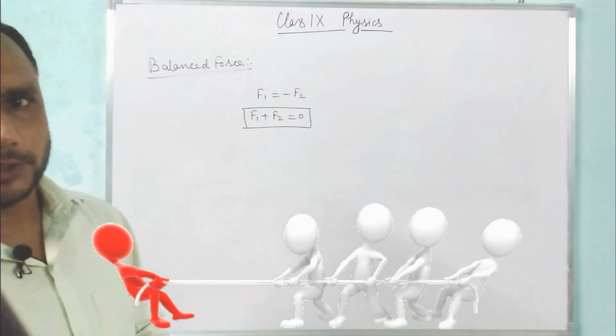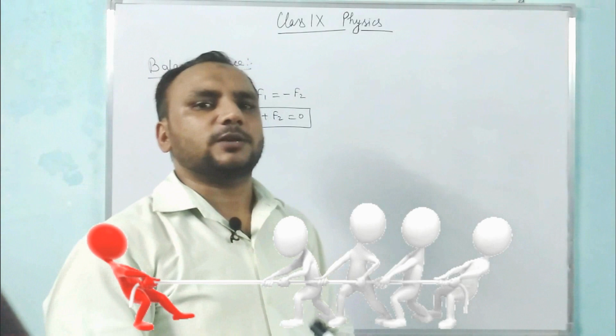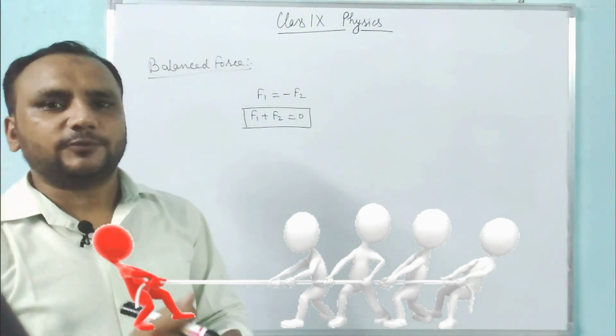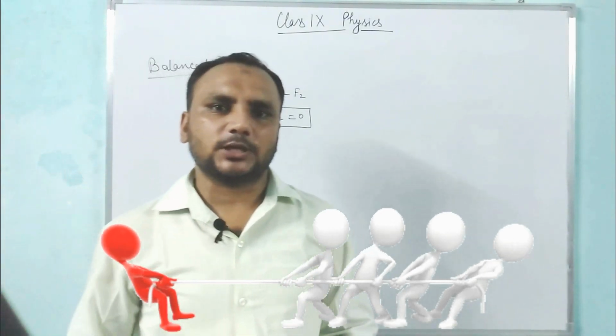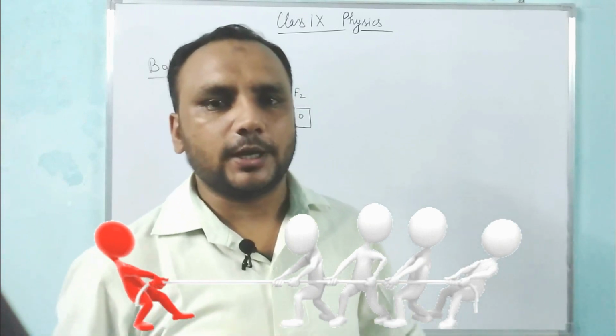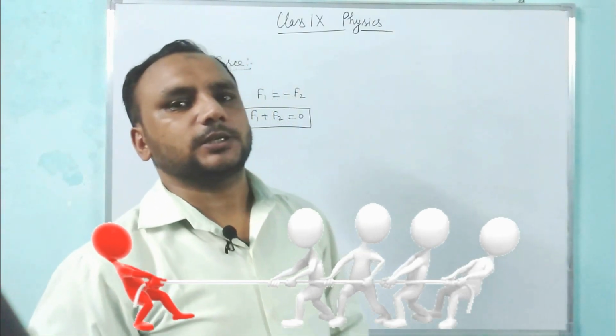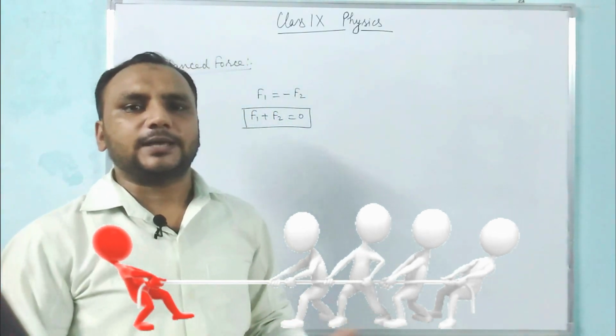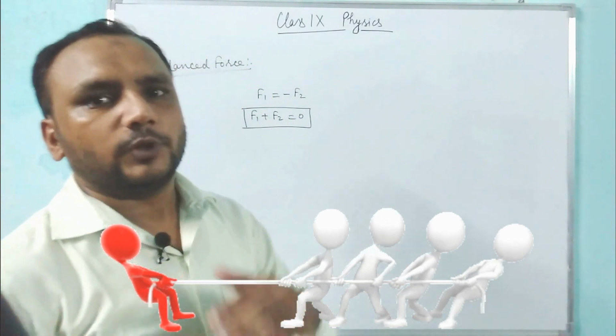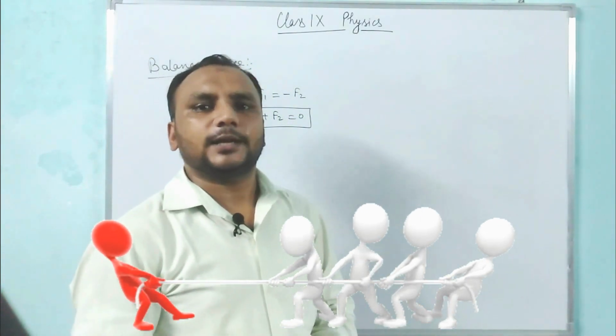In tug of war, both teams apply force. The left team applies the force in the left direction and the right team applies the force in the right direction. Initially, when they apply the force, the rope will not move in any direction.